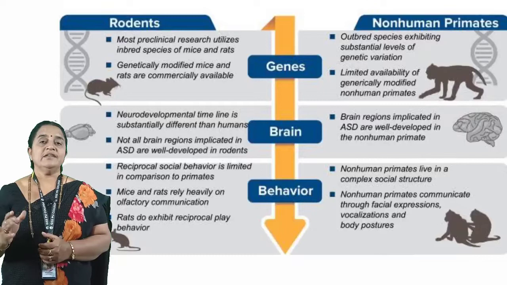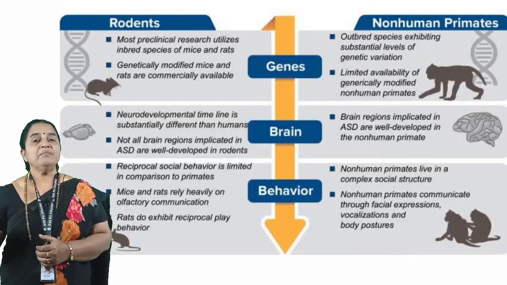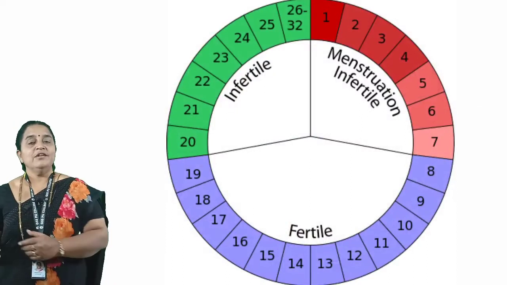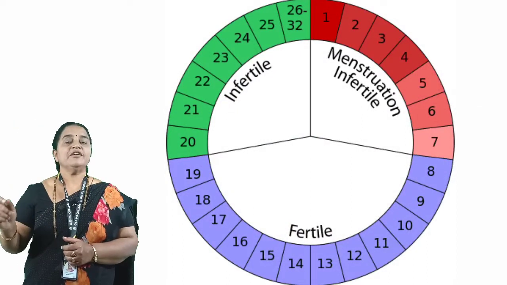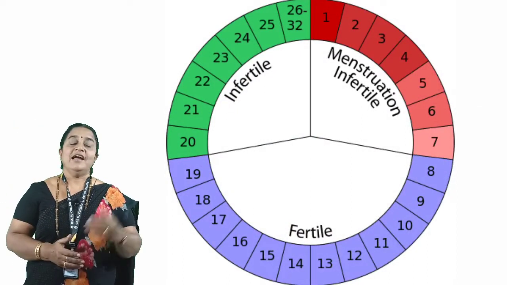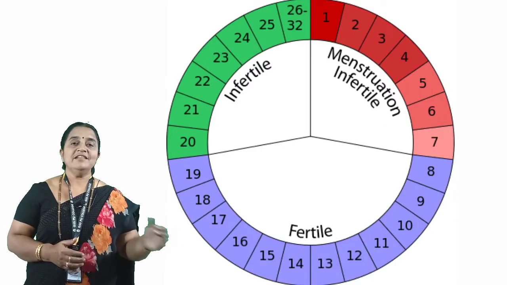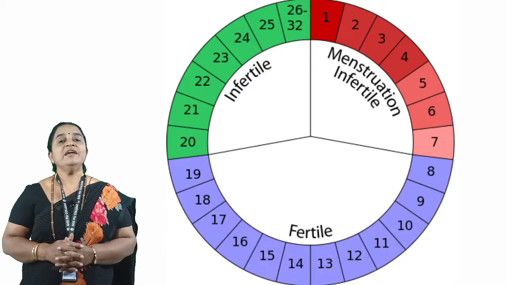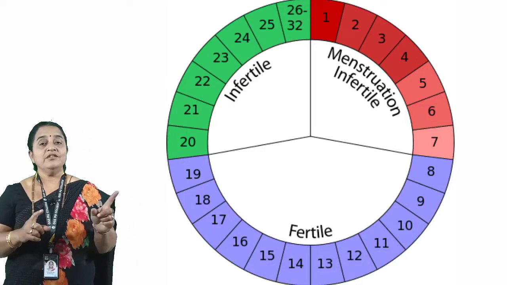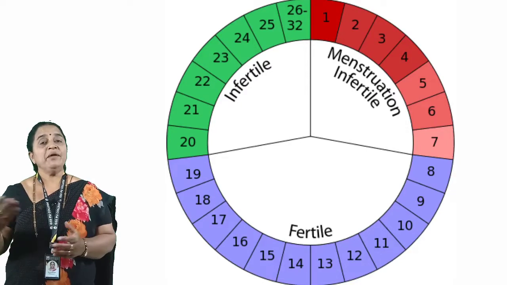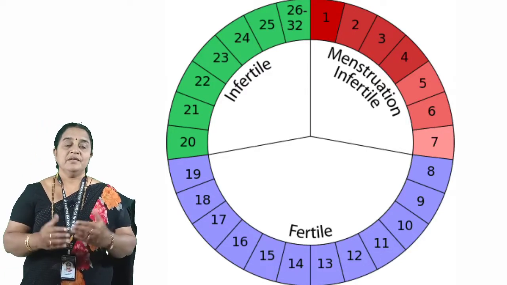These cyclical changes characterized by a bleeding phase we call the menstrual cycle. So primate females show menstrual cycles, and non-primate females show the estrous cycle, which is not characterized by a bleeding phase. So all these terms you have to remember, because any term they may ask you for 1 mark.